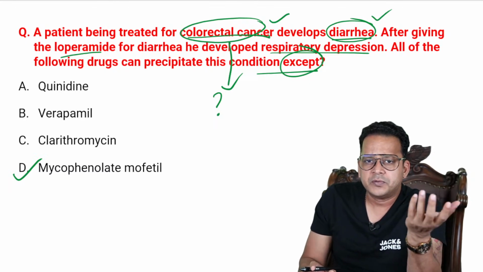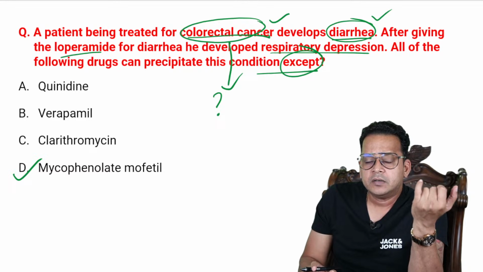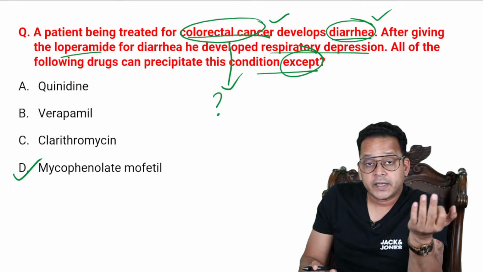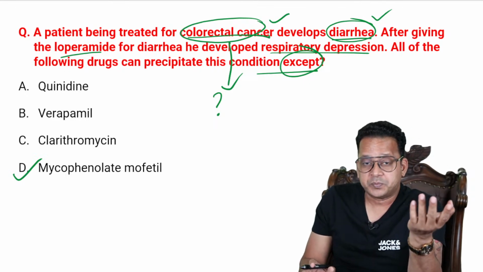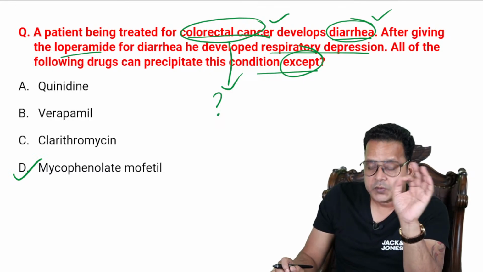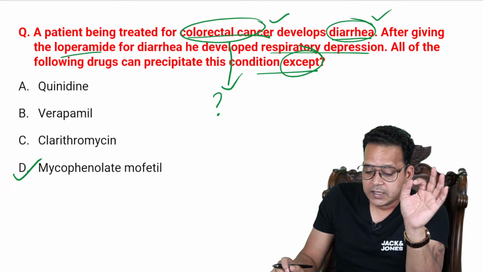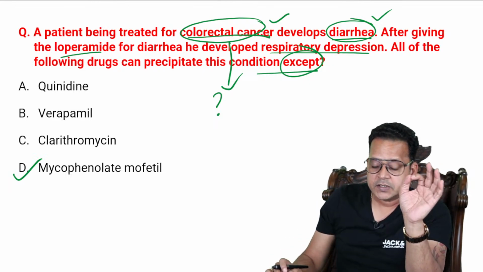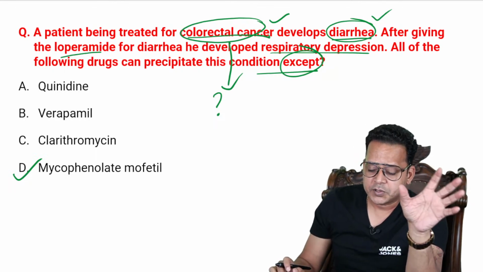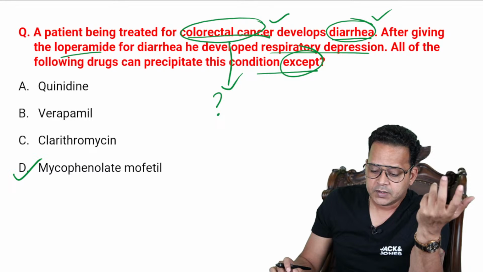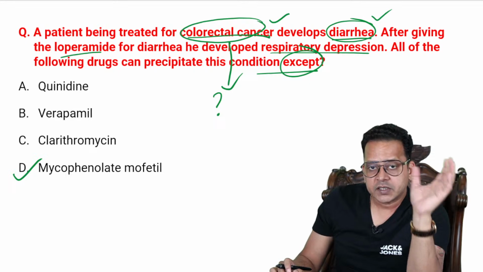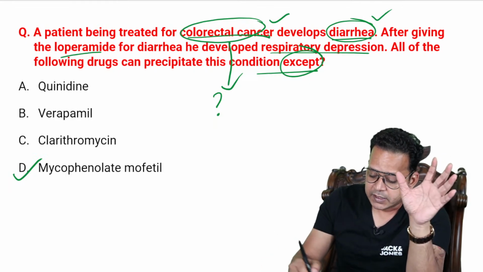I'll give you the options. All of you know which drugs we use in colorectal cancer: 5-fluorouracil, oxaliplatin, then irinotecan, then we use folinic acid to prevent the toxicity or to increase the effect. So which one of these drugs used in colorectal cancer has caused diarrhea here? Is it 5-fluorouracil? Is it oxaliplatin? Is it irinotecan? I should know the topic, right? I should know the reason why this is the answer. Excellent, guys. Murali Krishna has given the right answer. It is, guys, irinotecan.